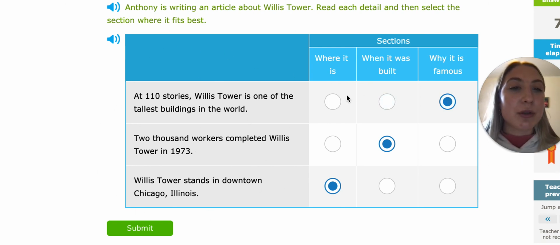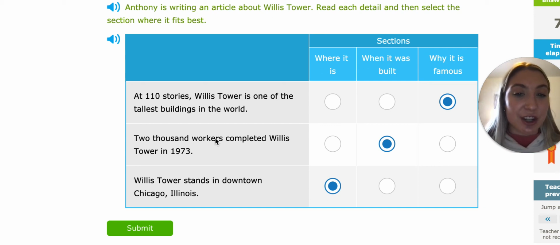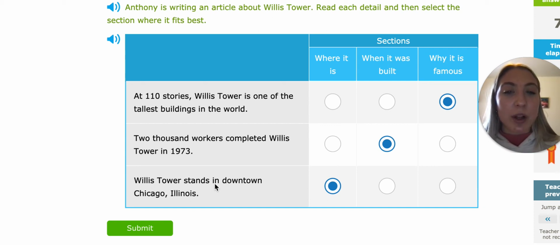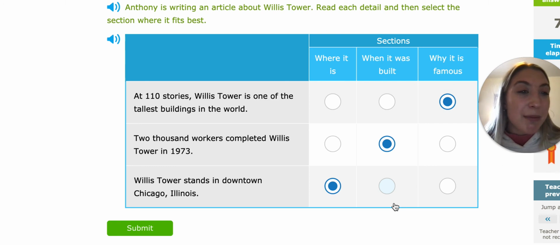If it helps, read the sections, then read the sentences, and then think which sentence fits best in which section. Because I'm not going to say Willis Tower stands in downtown Chicago, Illinois in the when it was built, because it's not talking about when it was built. So just make sure to look back, make sure it makes sense, and take your time.